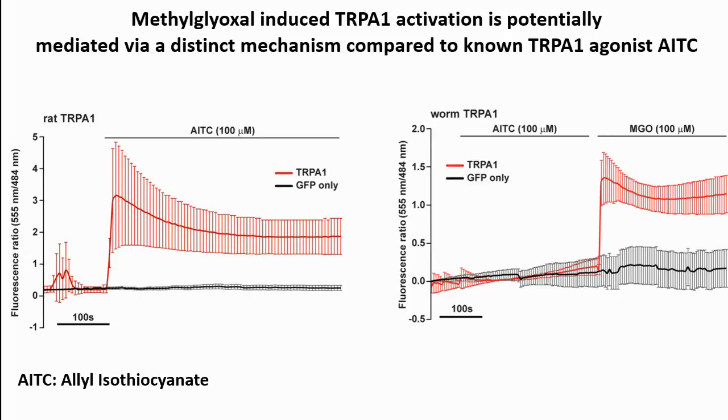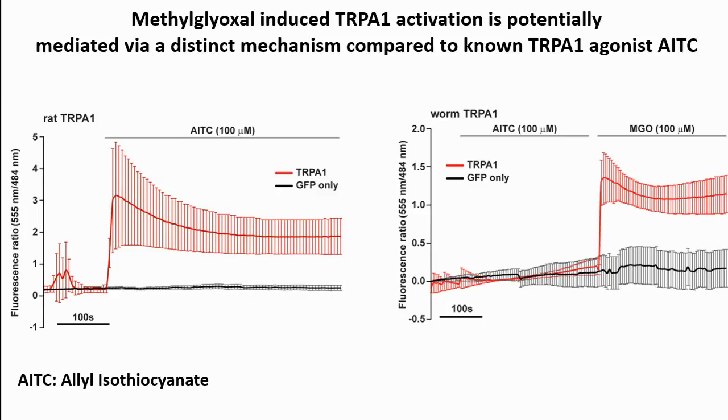So then we asked the question, what about any other agonist? Because TRPA1 has a lot of agonists, and one of the very classical agonists is allyl isothiocyanate, which is an active ingredient of wasabi. Now, in an earlier paper, it has been shown that allyl isothiocyanate failed to evoke any response in worm TRPA1. The reason is it requires 3 cysteine residues which are lacking in worm TRPA1. So we wanted to check if that is true for methylglyoxal as well, and how it stands.